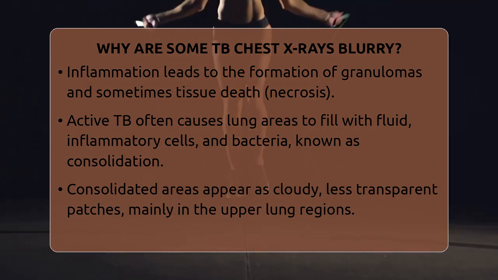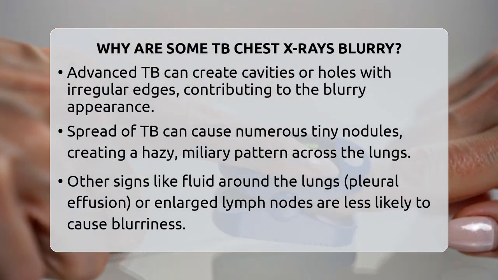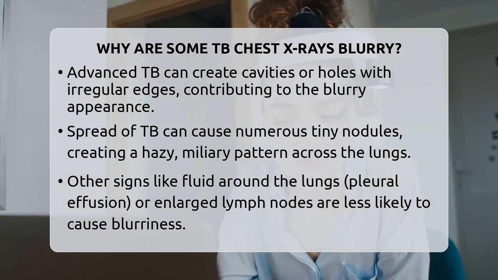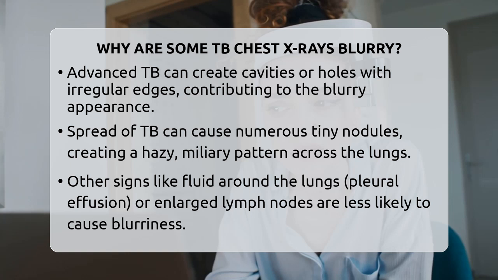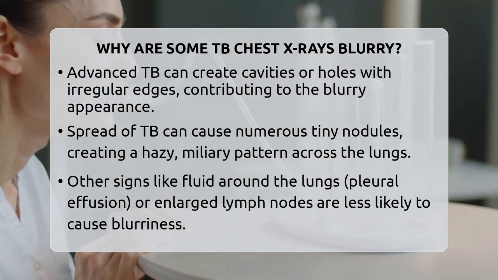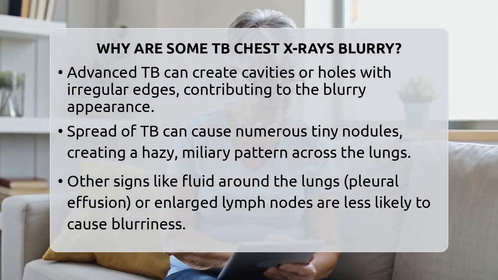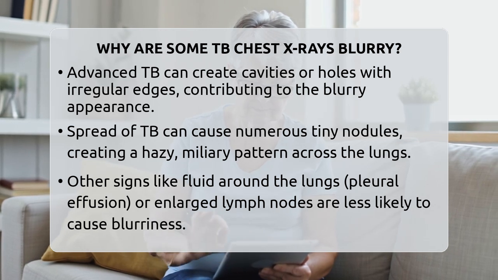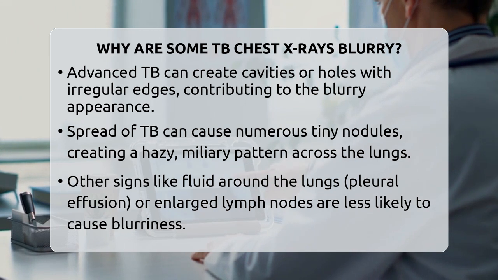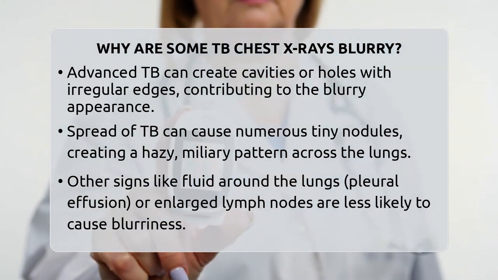Other changes like fluid around the lungs, known as pleural effusion, or enlarged lymph nodes can also be seen, but these are usually more distinct and less likely to cause blurriness. It's important to understand that the appearance of a TB chest X-ray depends on how advanced the disease is and what form it takes. Primary TB, often seen in children, might show different signs like lymph node swelling or lesions in the lower parts of the lungs. In contrast, reactivation TB in adults usually shows upper lobe consolidations and cavities.